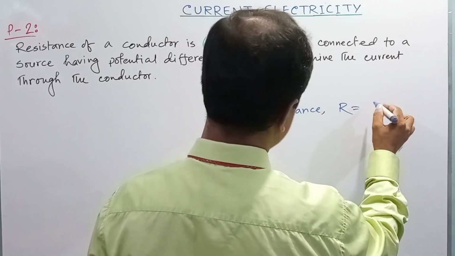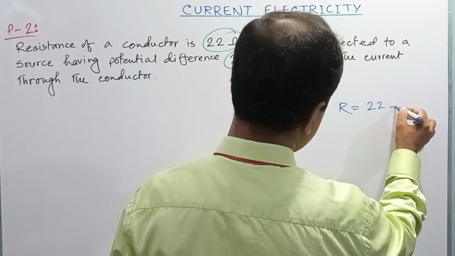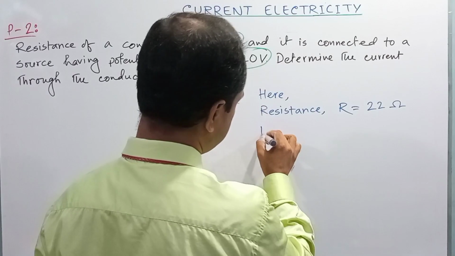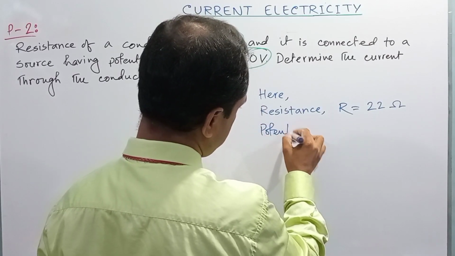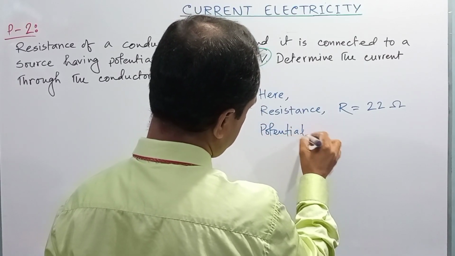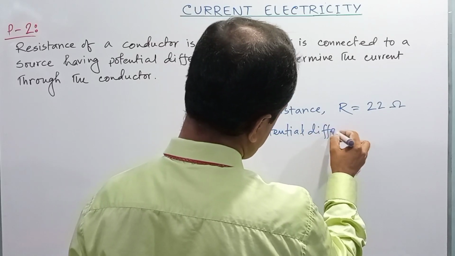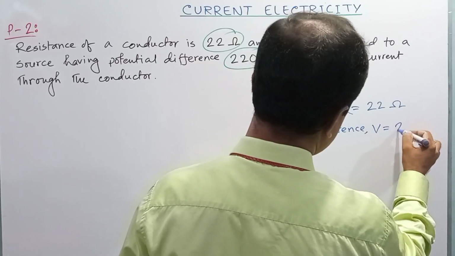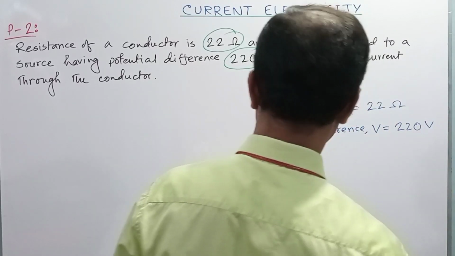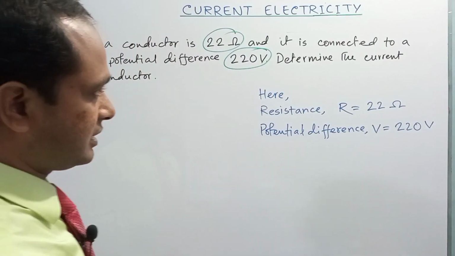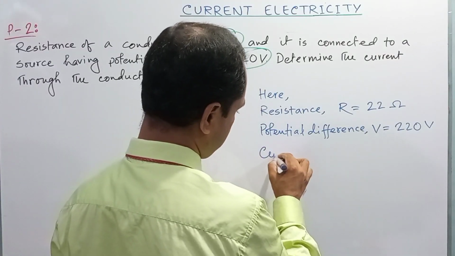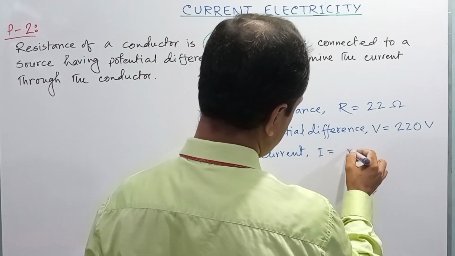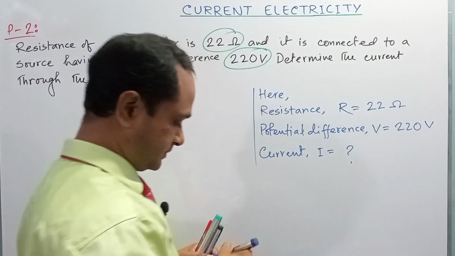Resistance R is equal to 22 ohm. Then they mention the potential difference, which is denoted by V. V is equal to 220 volt. So, we need to determine the current through the conductor. I is equal to what?